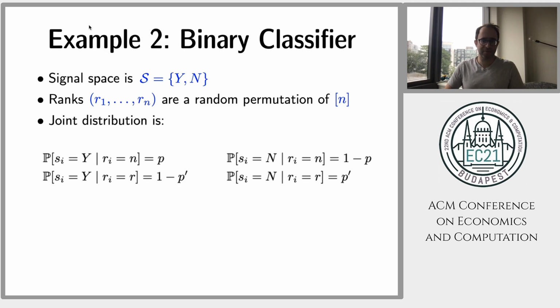The second setup is the binary classifier, which I described previously. Here, the signal space is yes or no, whether you should hire or not. The ranks are, again, a random permutation of n. The joint distribution is what we described before, so the probabilities are written here. Essentially, for the highest ranked secretary, it says you should say yes with probability p and no with probability 1 minus p. For every other secretary, it says you should say yes with probability p prime and no with probability 1 minus p prime.